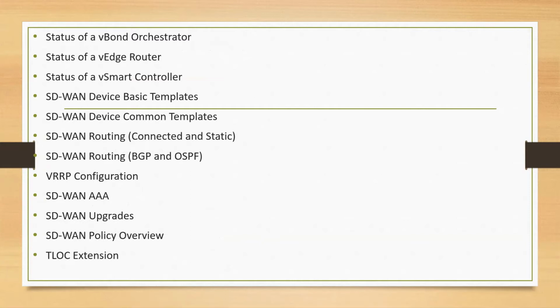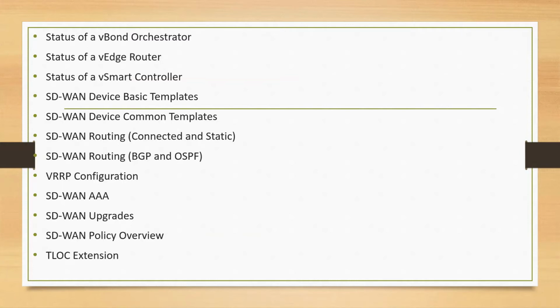I'll help you to identify the basic template versus the feature template, how to identify the common attributes within your architecture, and how you will design your architecture correctly so that you can minimize the configuration of the templates. That is going to help your operation or implementation team when they are bringing up new devices into the SD-WAN network infrastructure.